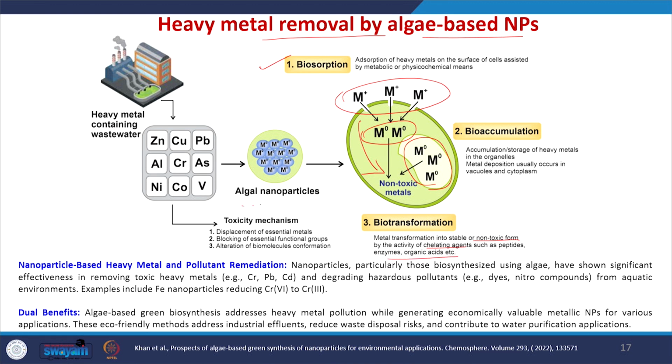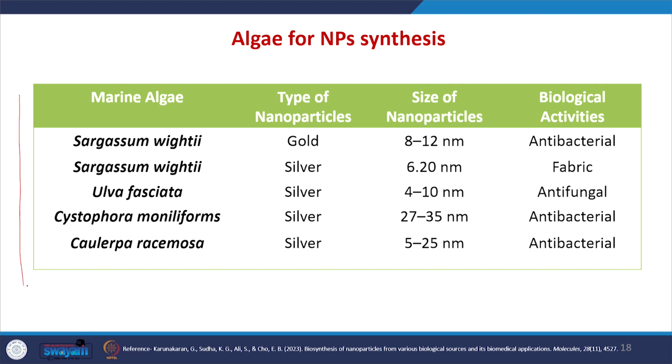The nanoparticles synthesized using this algal biomass have dual benefits because they convert the heavy metals into nanoparticles, and these nanoparticles also have the efficiency to degrade hazardous pollutants like dyes or nitro compounds from the aquatic environment. So, when you use this algae based green biosynthesis, it can address heavy metal pollution. At the same time, it also produces nanoparticles which can degrade the toxic metabolites in wastewater, which will be useful for water purification applications. So, these are some examples of nanoparticles synthesized using algae.